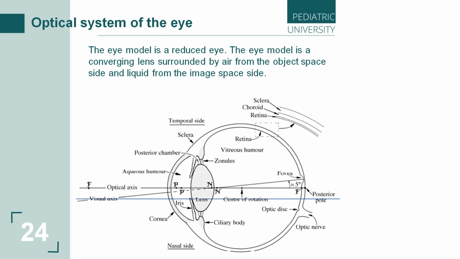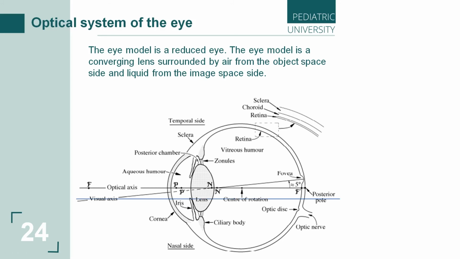Really, our eye is a very complex system, and it consists of many different parts. In physics, we must discuss only the physical part, which we can use for best understanding of our eye.